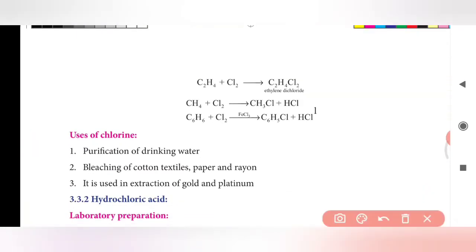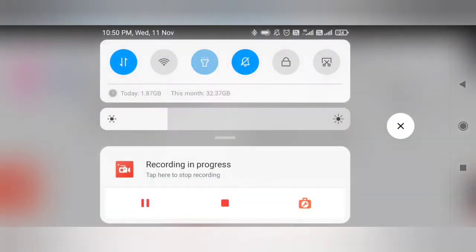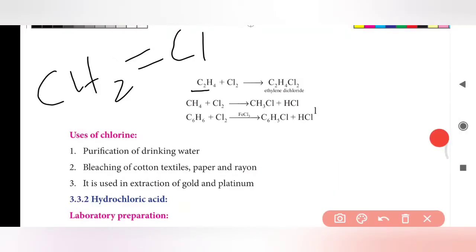And here also, this is called ethylene. The exact formula of ethylene is CH2 double bond CH2. This is called an ethylene compound, which is nothing but an alkene compound. Arenes are nothing but aromatic compounds.